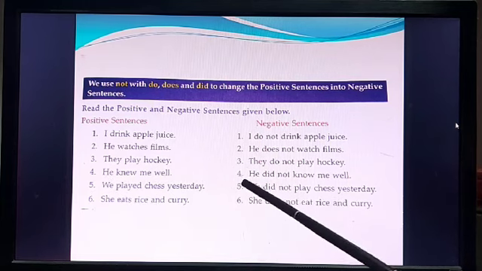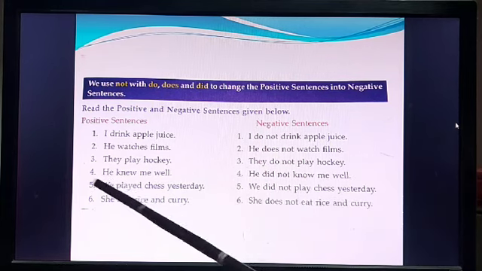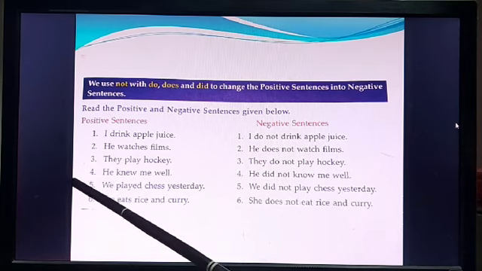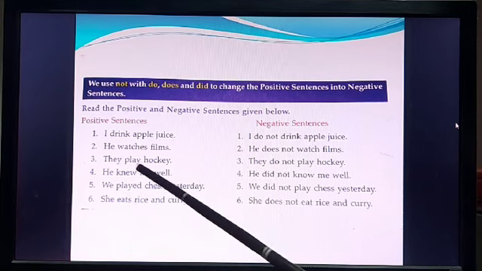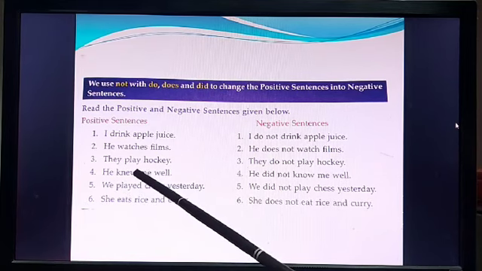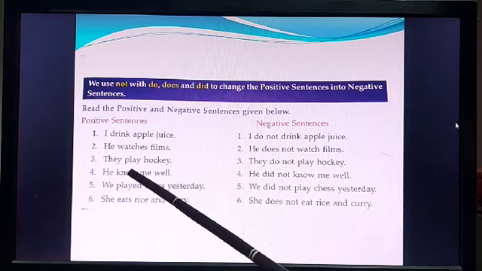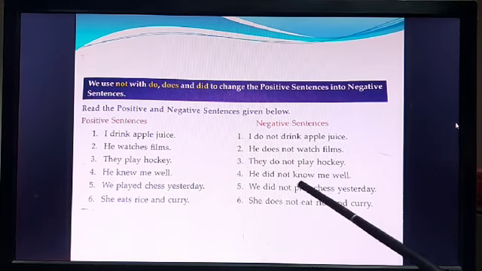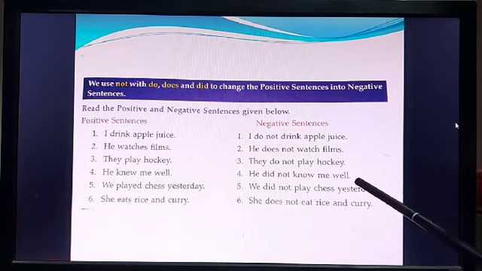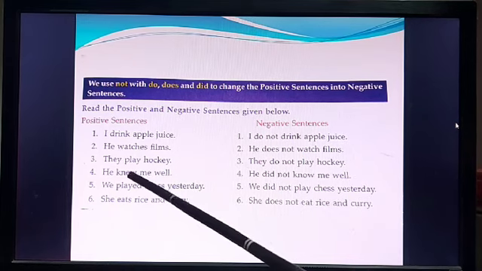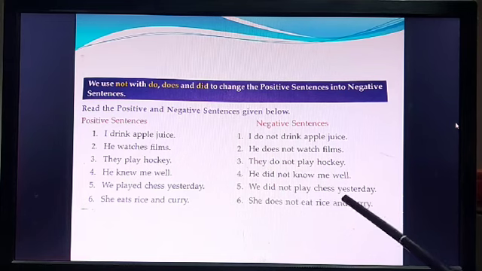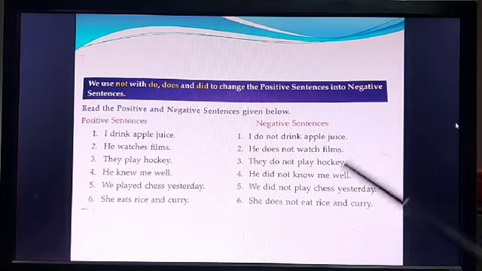He knew me well. He did not know me well. Now, here there is another rule which we did previously in the CW copy also, that is, he knew me well. Knew is the verb and it's the past tense. So, we will use did here in the negative sentence. So, he did not, but this word knew becomes know, me well. So, since you are using did, this past form changes into present form. The verb changes into present form and then we use it in the sentence. Okay. So it will be he did not know me well.